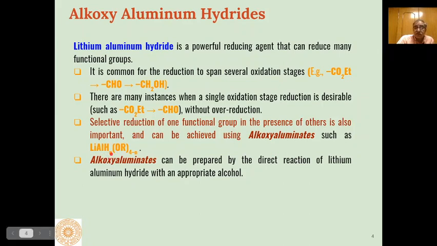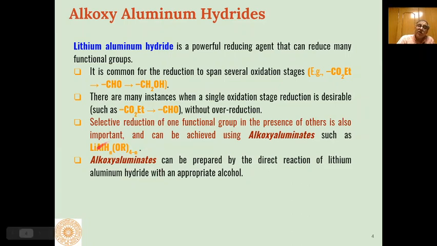Depending upon the value of N, if N is 1, that means 3 alkoxy groups are attached in that complex. If N is 2, that means 2 alkoxy groups are attached to the aluminum hydride. If N is 3, that means only 1 alkoxy group is attached to the lithium aluminum hydride.